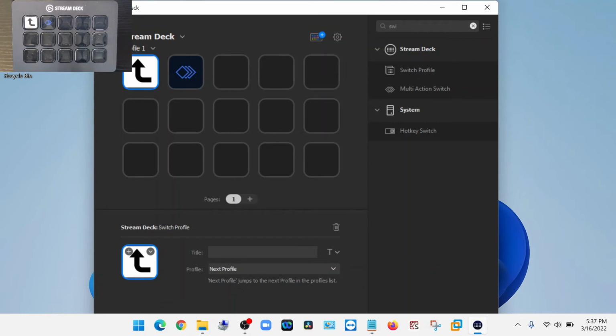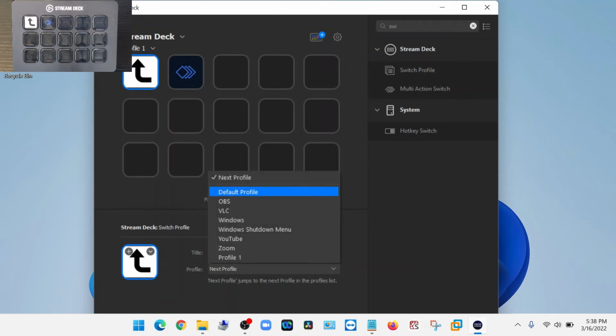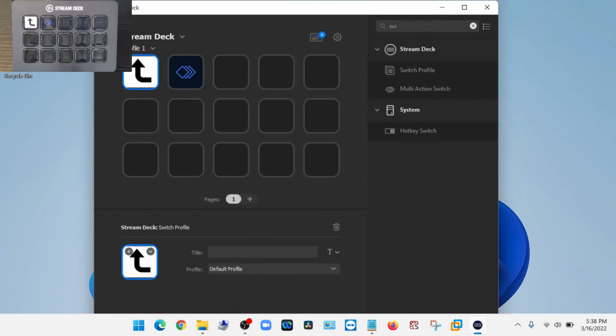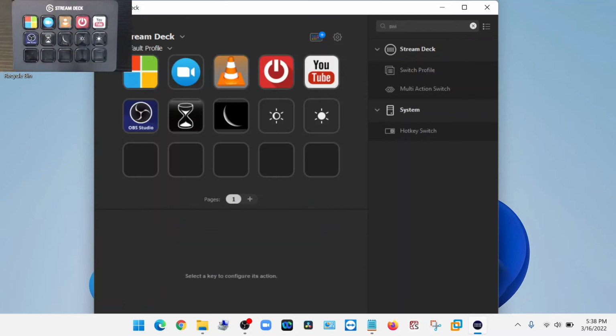And profile, which one will I use? Which one will I switch to? Would be the default profile. So now if I press on the arrow, it will bring me back to my default profile. Now one thing that's missing is an icon that takes me to that profile.